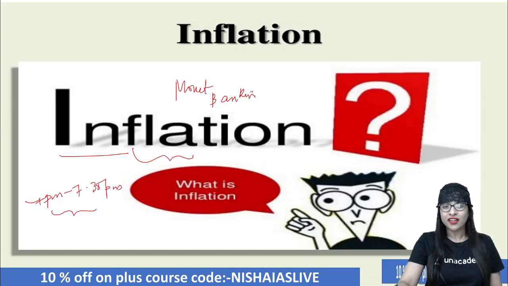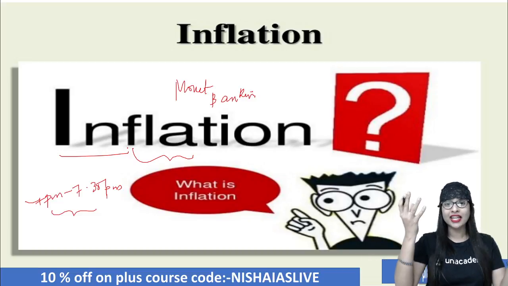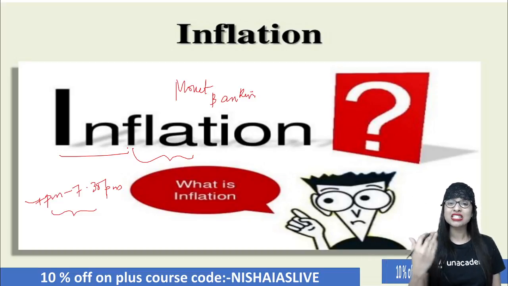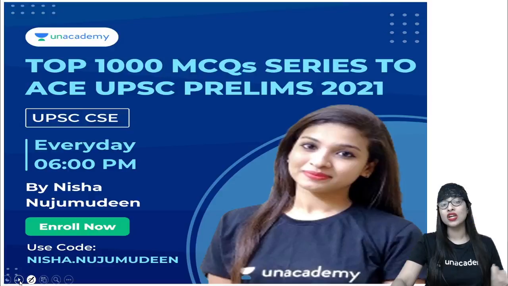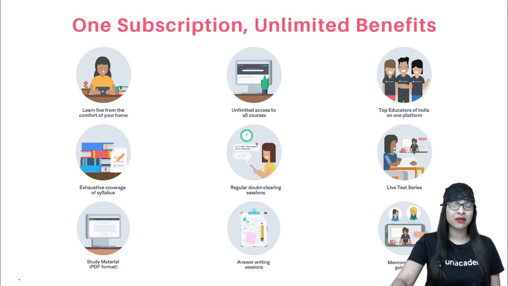So inflation, when you keep hearing the term, something is inflating up, something is increasing, right? So let's have a quick look into what inflation is. In simple terms, inflation is nothing but a continuous or persistent rise in the general price level. So when the prices increase in a continuous or persistent way, that is called inflation in the most simplified manner I can tell you.